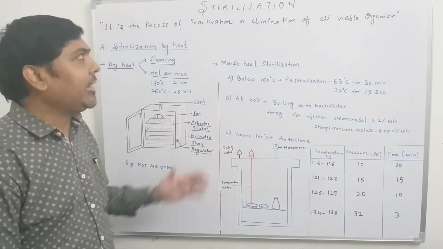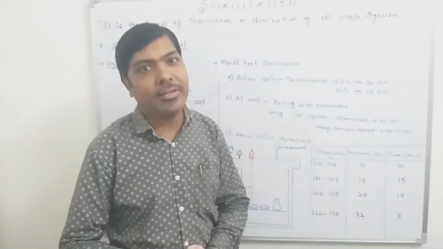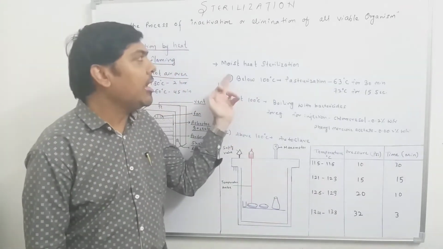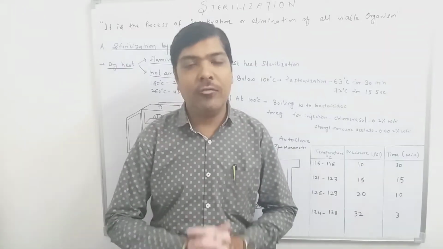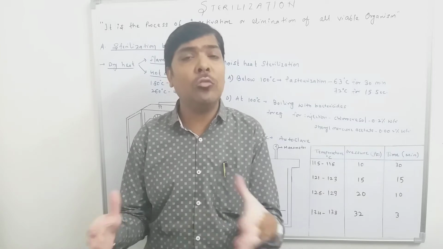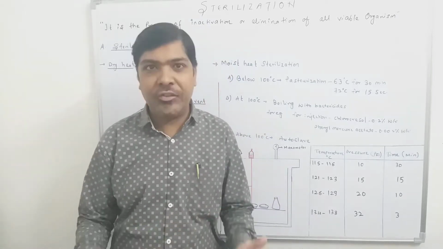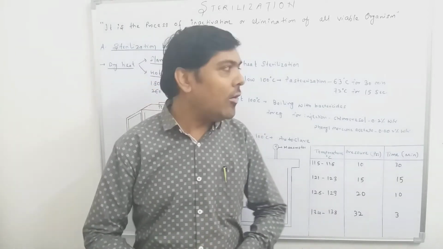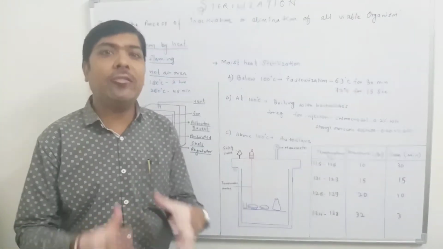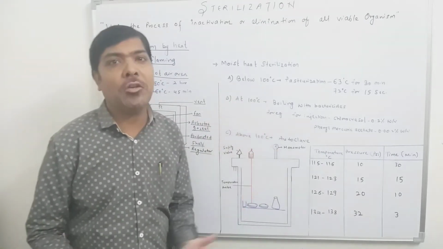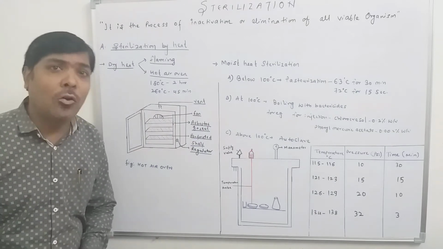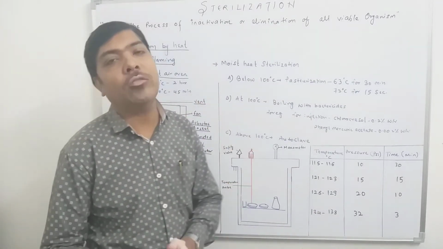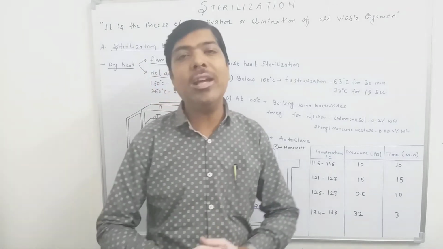Now, coming to the next sterilization process that is related to heat, it is called moist heat sterilization. Again, the name itself suggests that here we are using moist heat, meaning we have to apply some sort of moisture, water or steam. If we compare dry heat sterilization with moist heat sterilization, we can definitely say that moist heat sterilization is more effective, since it is observed that the penetration power of moist heat is more than that of dry heat.